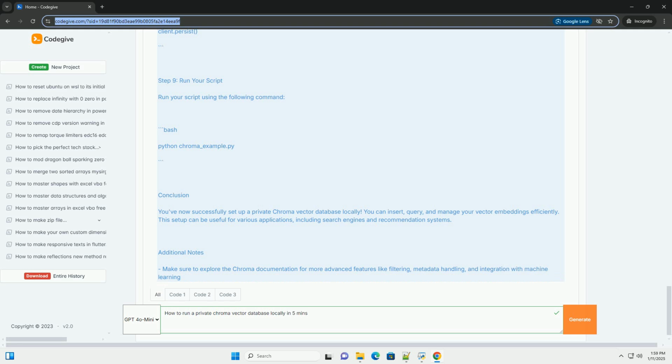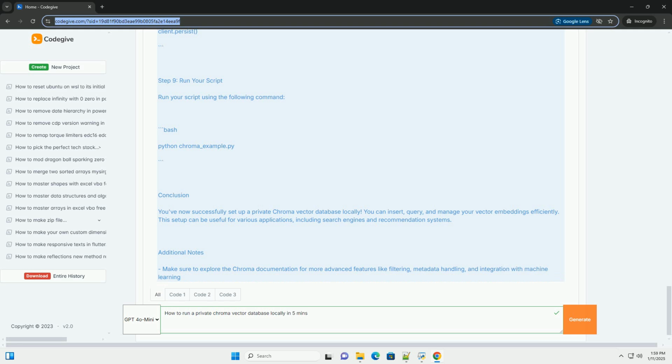Step 2. Set up a basic Chroma database. Next, create a Python script, for example chroma_example.py, and open it in your favorite text editor. Add the following code to set up a basic Chroma database. Step 3. Run the script. Now that your script is ready, run it using Python.